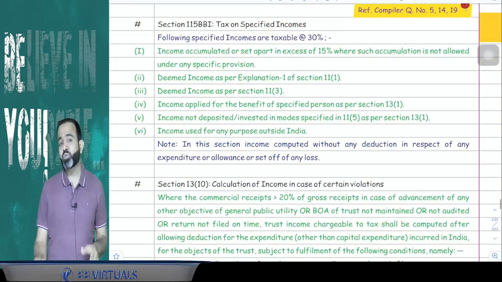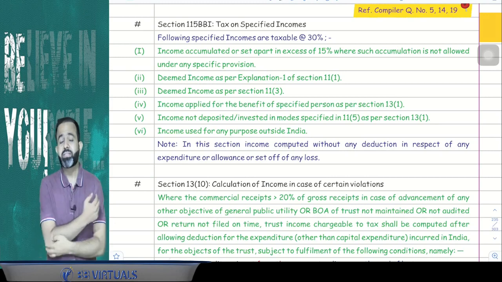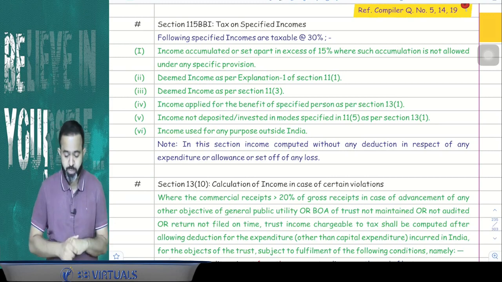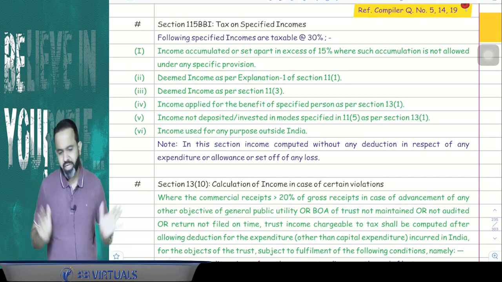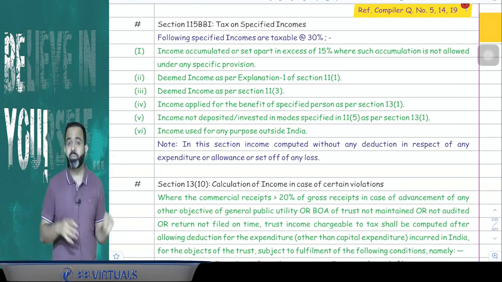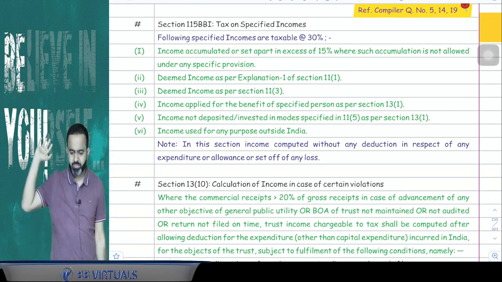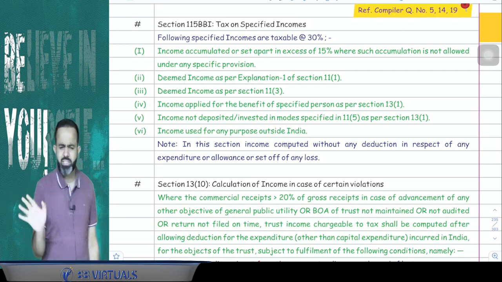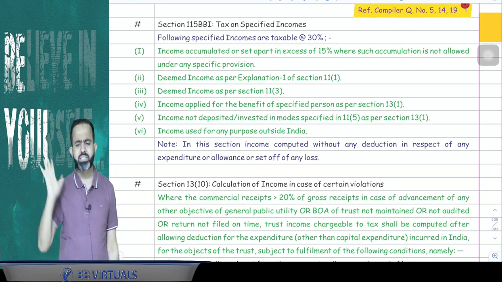Now there is one section, 115BBI, and this 115BBI is a new section, introduced by the Finance Act 2022 only. Now this section says that, okay guys, there are some specific incomes that will be taxable at a flat rate of 30%. Flat 30%, any deduction is not available directly, it will be taxable at the rate of 30%.